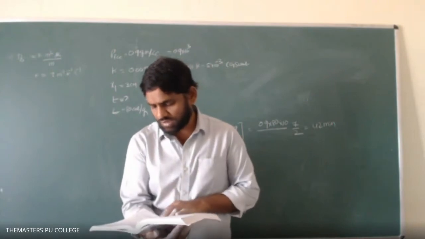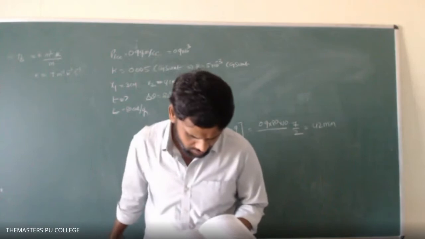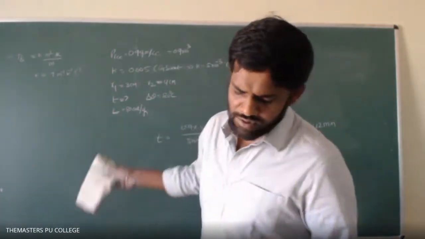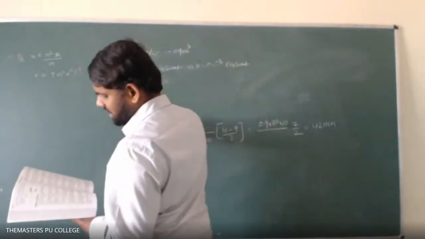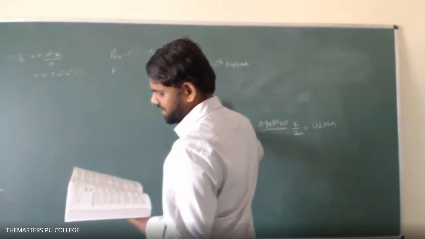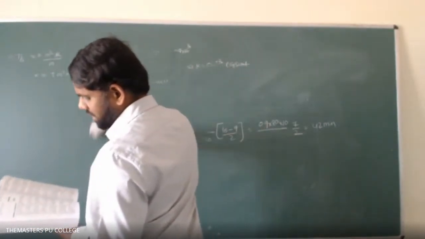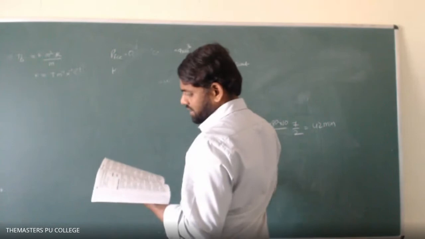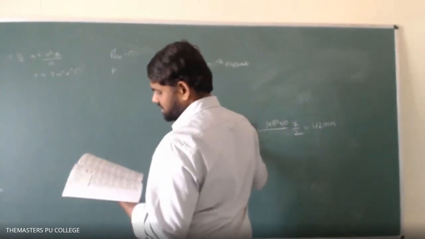So let us go through the 13th one, what they have given. Two rods A and B of different materials are welded together as shown in the figure. The thermal conductivities are K1 and K2. The thermal conductivity of the composite rod will be?